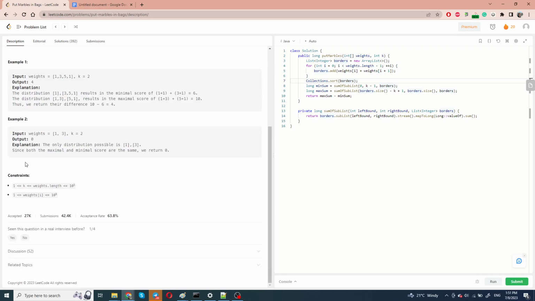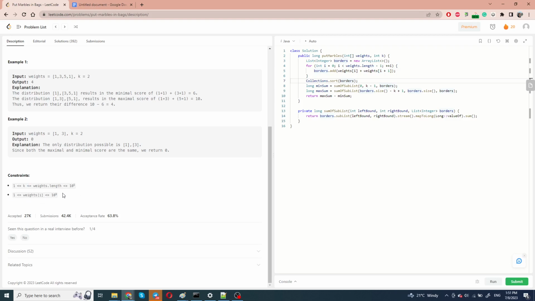Okay, let's look at the constraints. And the constraints are quite high. Our number of marbles is up to 100,000. And our k is also up to 100,000, and the weights are also pretty big.